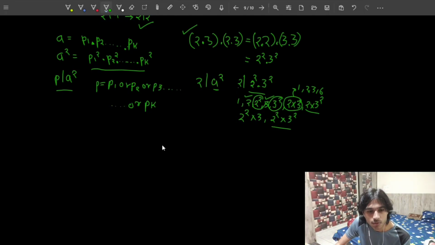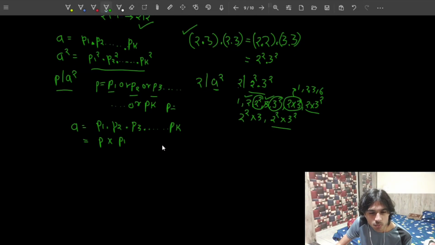So if P is one of P1, P2, P3, that would mean that because A can be written as P1 dot P2 dot P3 dot up to Pk, and P is one of it, I'm assuming let P equal Pi, right?